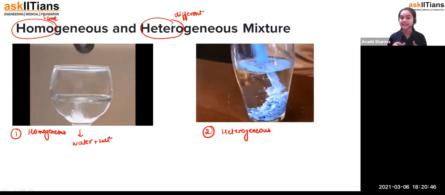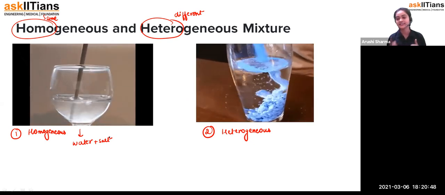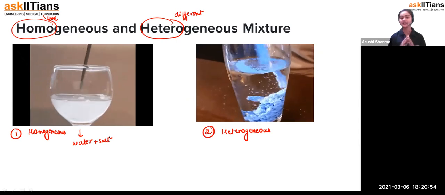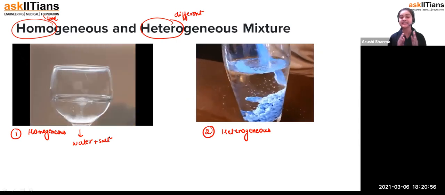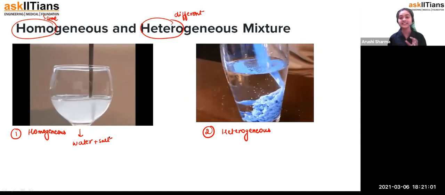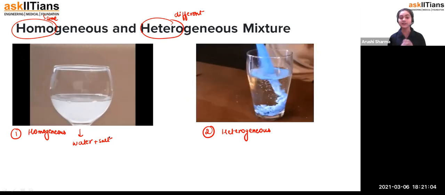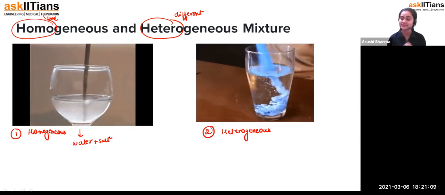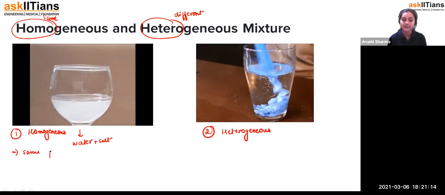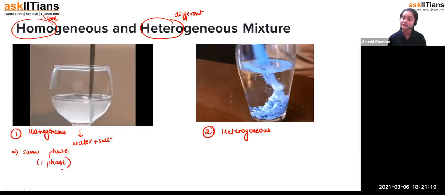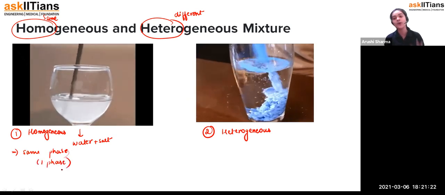So that's how you get the idea that this glass contains sugar and the other one has salt. But students, if by just looking at the picture you do not get a clear idea of what you have mixed into it, or we can say the component has been mixed with the other component in such a way that they have the same structure throughout, the same phase throughout, then such mixtures are called homogeneous mixtures. You will have the same phase throughout the mixture, that is, one phase only.